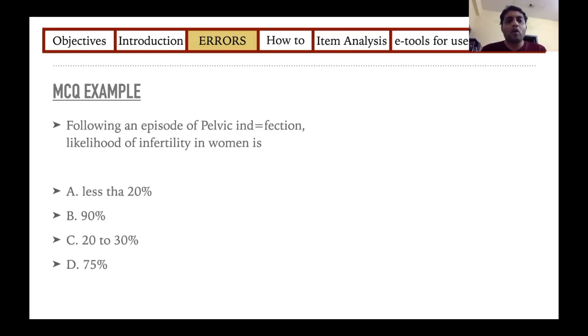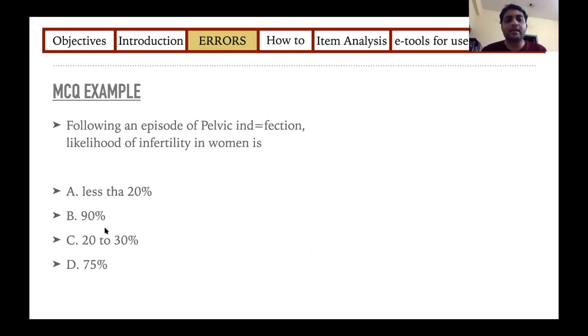Next, following an episode of pelvic infection, the likelihood of infertility in women is less than 20%, 20 to 30, 90, and 75. So when there is a question like this, a student immediately knows that the answer cannot be a single percentage. So it has to be a range. So once I make that decision, I know automatically that this 90 and 75 are wrong answers and can be immediately eliminated.